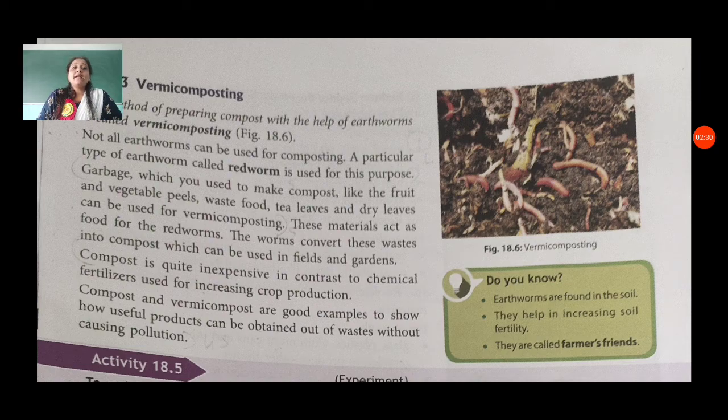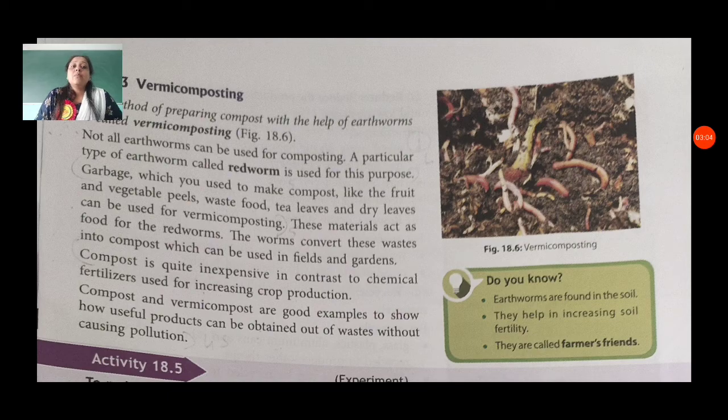Compost is quite inexpensive in contrast to chemical fertilizers used for increasing crop production. As I said to you, earthworms are also known as friend of farmer because they always make soil fertile. They give nutrients to soil which are very helpful to farmers to increase their crop production.